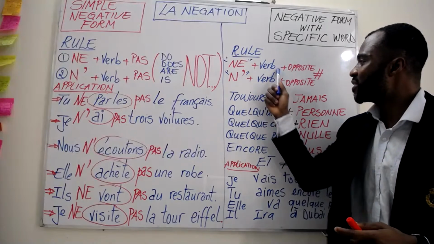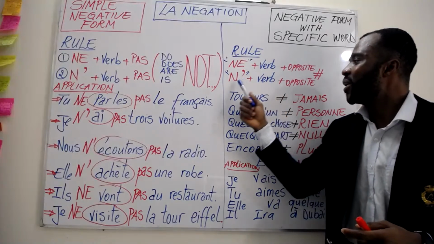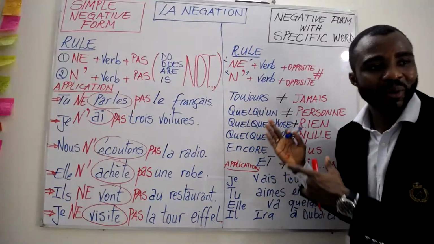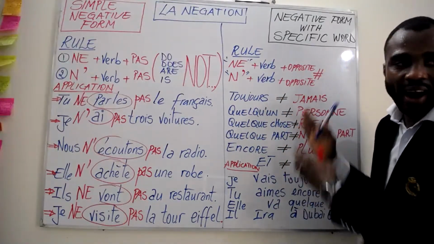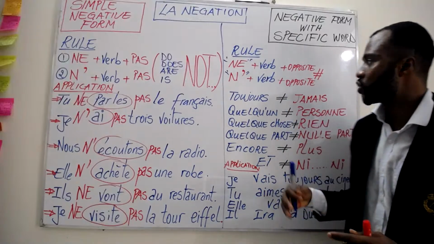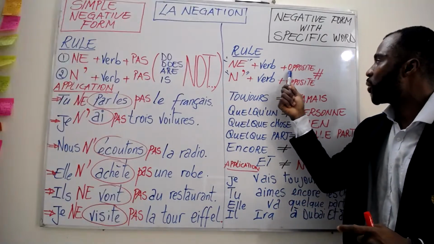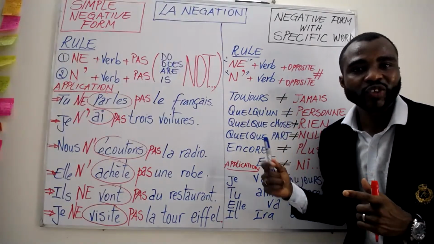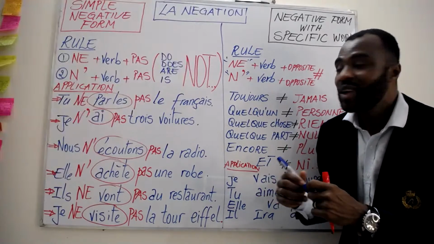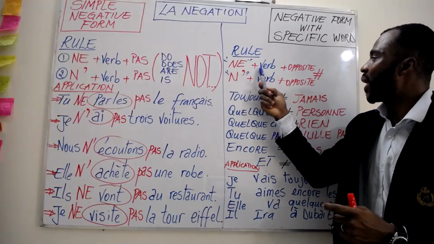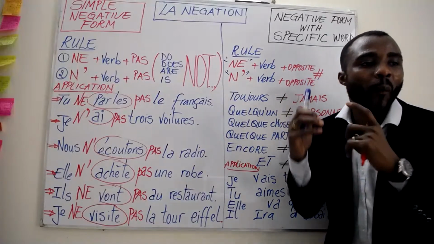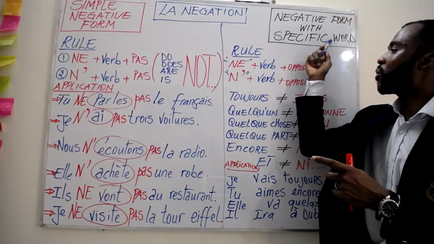When our verb starts with a vowel, we need to use the apostrophe. Simple. It's also applicable for this type of negative form, even for specific words. After the verb, we need to apply the opposite of the specific words.